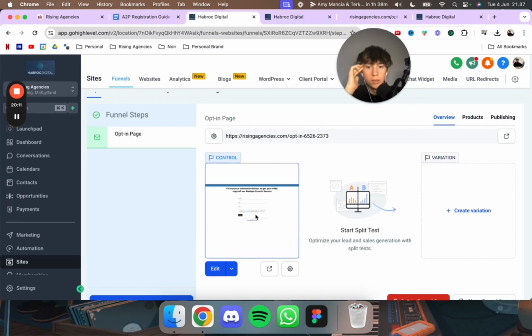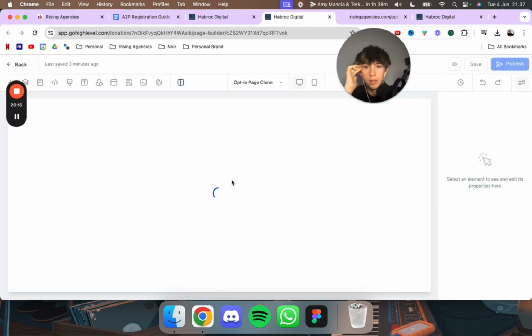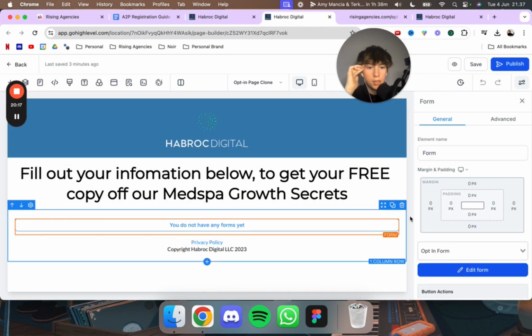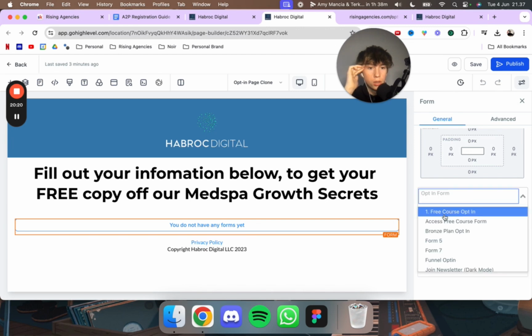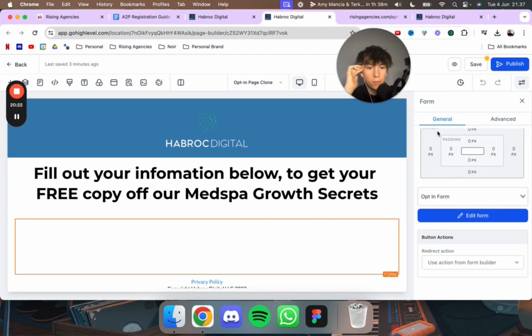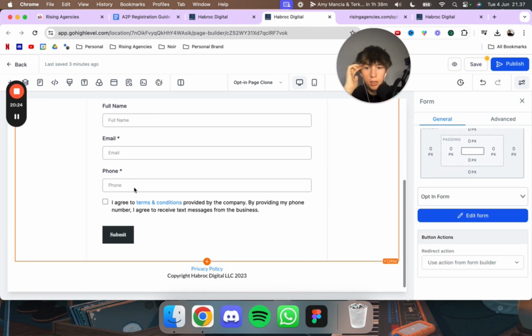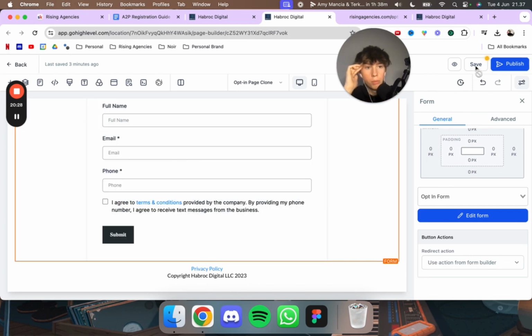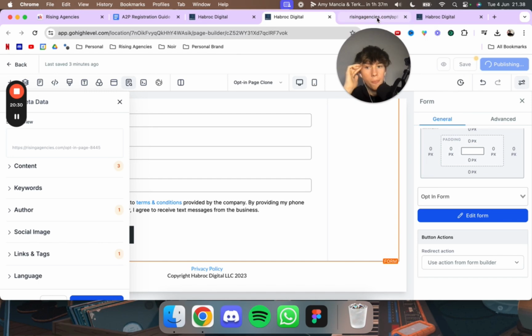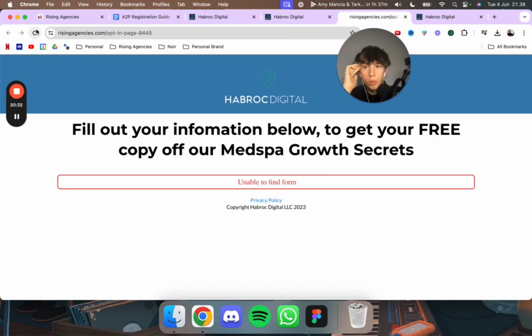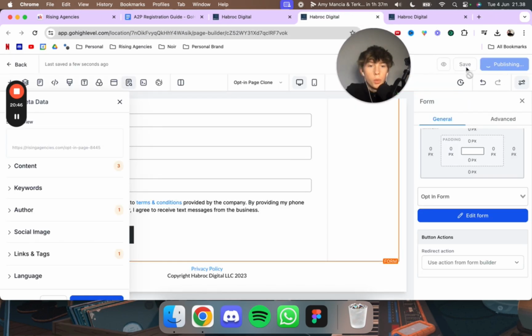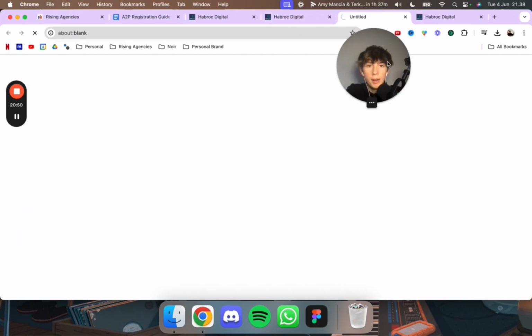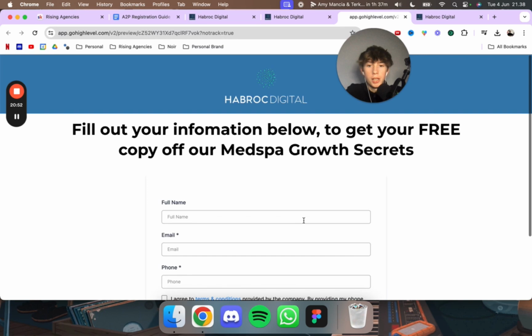So you just click on this down and then edit a new tab, then you get into this. And then you just click on this, and then you just choose the opt-in form, okay? And then you get this. You see, you want to make sure you have this, agree to terms and conditions. You just click on publish, okay? And then now, if we reload this and click on the I, then you see it's done, okay?